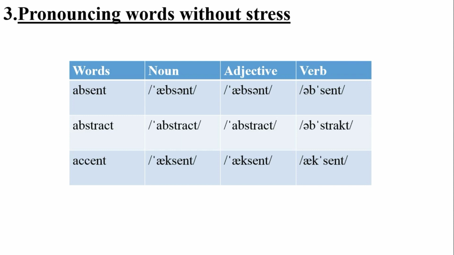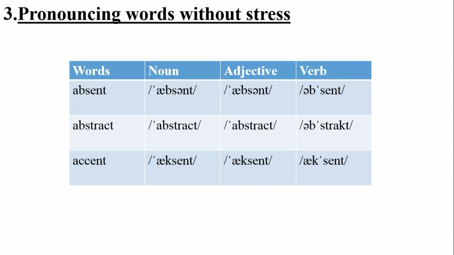But most Keralites pronounce these words alike, irrespective of their change in function. As we have learned before, there are words which keep shifting the stress when they are used as noun and when they are used as verb.